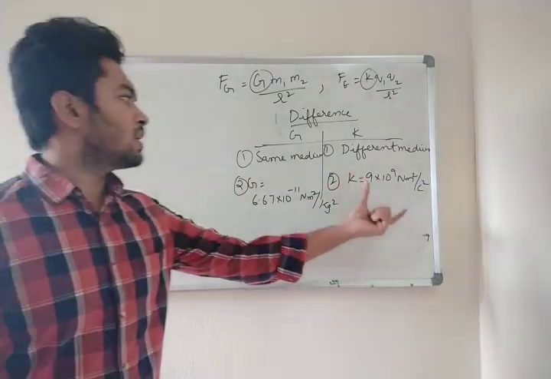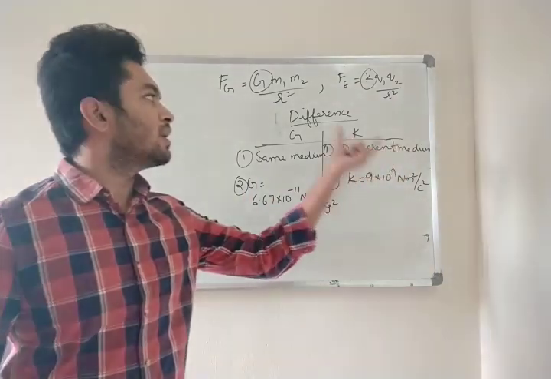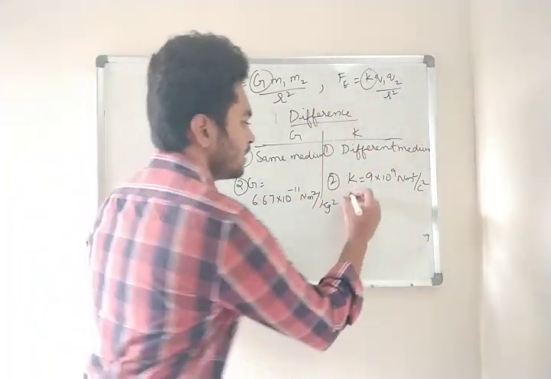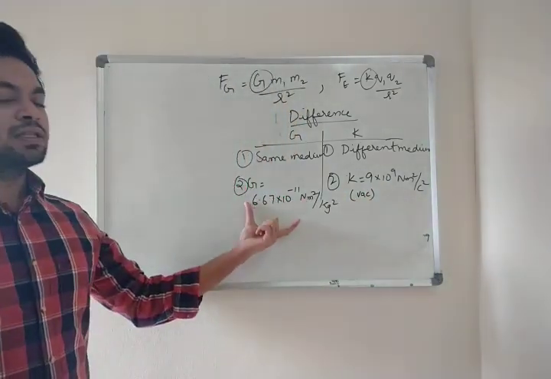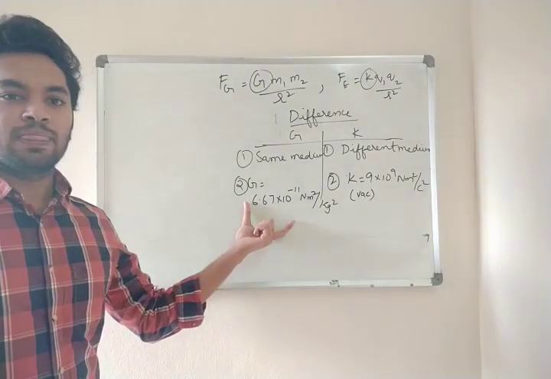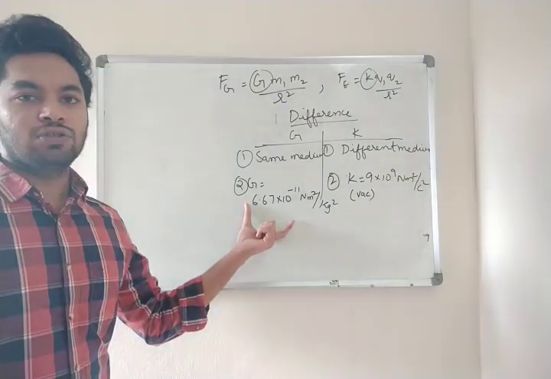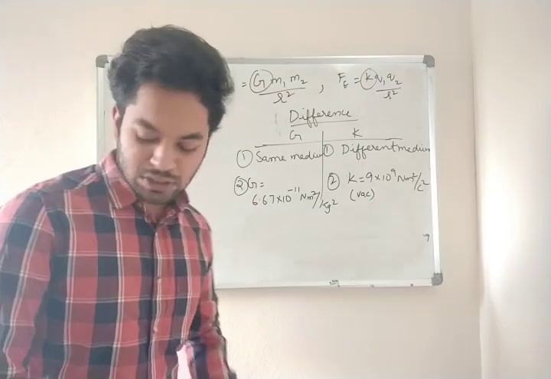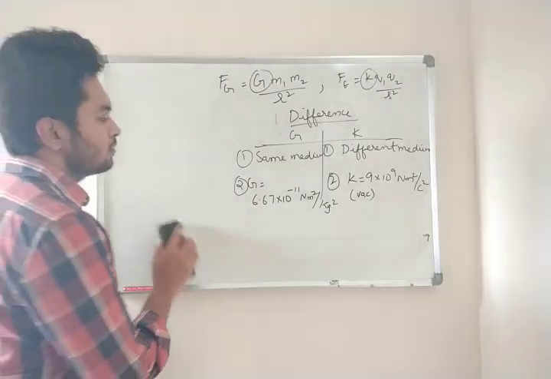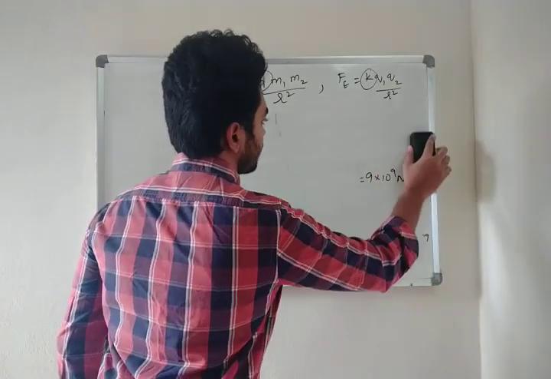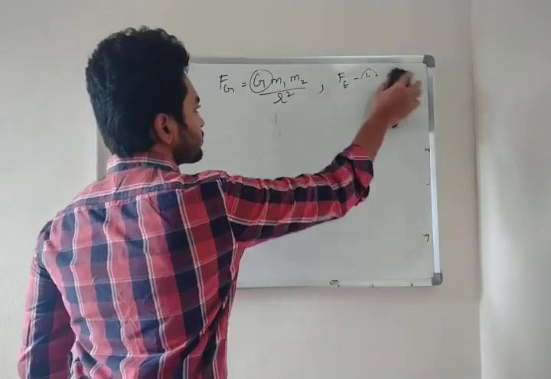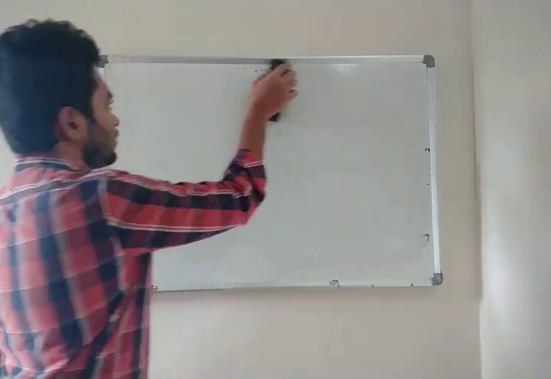So this is the major difference. The value of K here is for vacuum, while G holds for any medium. Clear? Understood? Okay, fine. Now let us solve a sum on this. Note it down.